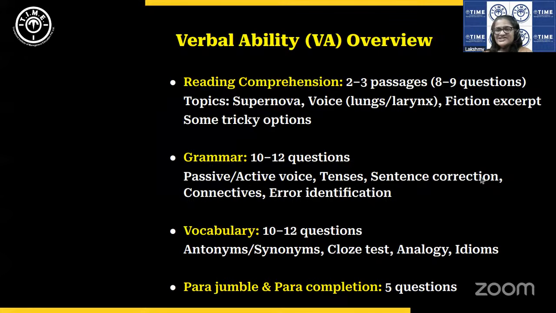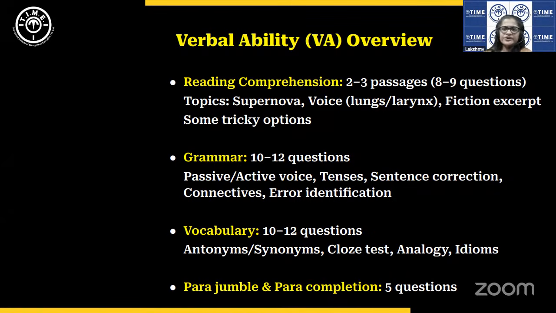Analogy. Analogy is again a feature of IPM Rohtak, where pairs of words are given and you need to pick from the options the pair which shows the same relationship. So, for example, lion is to jungle, otter is to what? And you have to pick from the option. Got it? So that is analogy.